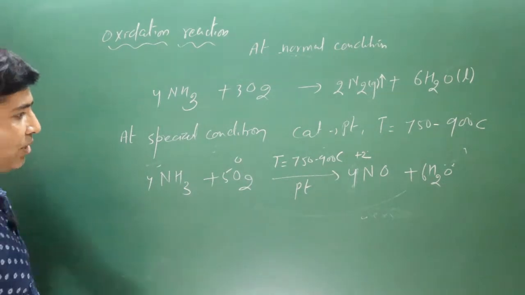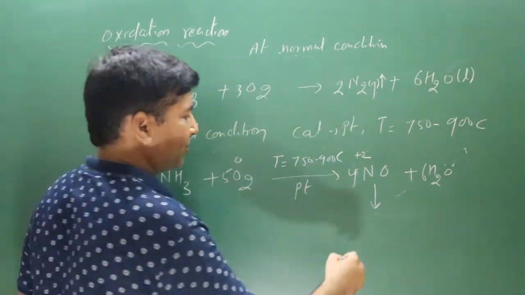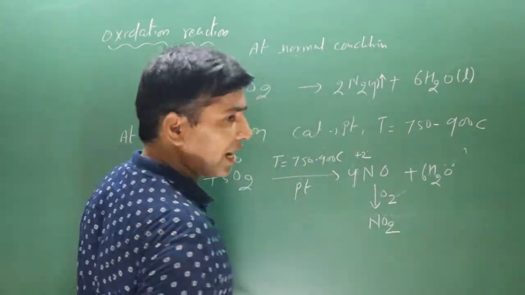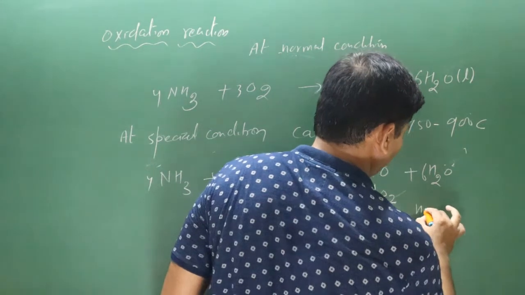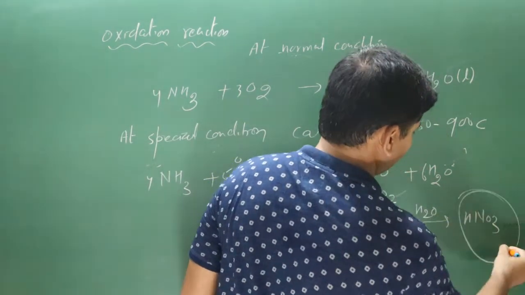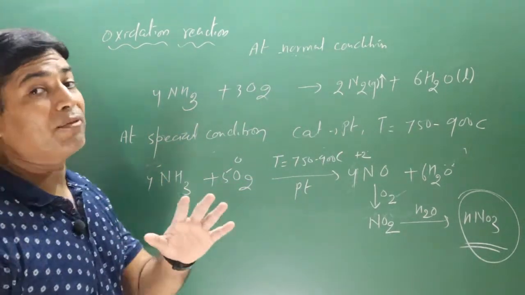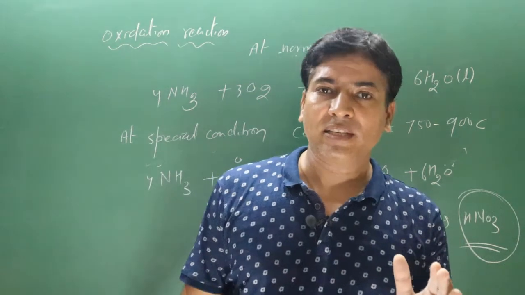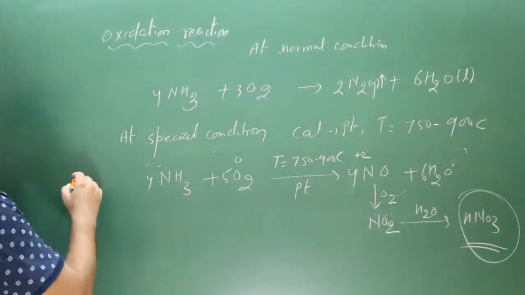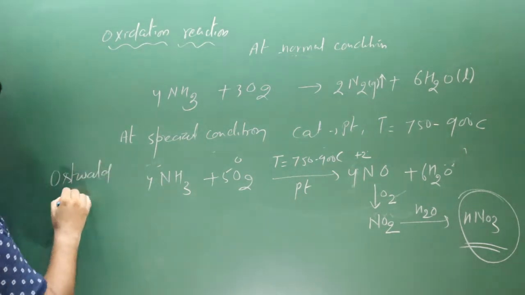Now pay attention very carefully. We have already learned the chemical reaction of nitric oxide. In the presence of oxygen, it converts into nitrogen dioxide, and when we add a water molecule to nitrogen dioxide, it produces what? Nitric acid. This is the Ostwald method. The Ostwald method is used for the preparation of nitric acid. When I discuss the preparation reaction of nitric acid, I will use this method. We will learn about this method, the Ostwald process.